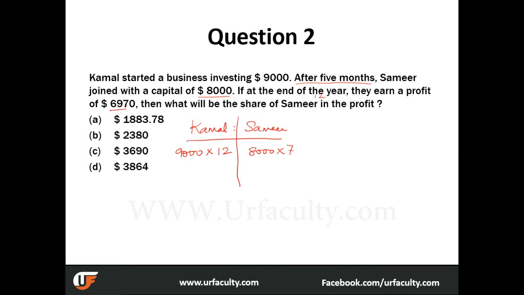So what do we see here? The ratio of the investment is actually in the form of 9,000 into 12 by 8,000 into 7, am I right? So whatever profit you get at the end of the year has to be in this ratio, right? So what do we do? If you cancel all this, you're left with this value. And of course, you have 1 over here, which means you are with 27 is to 14. What is Samir's share now?